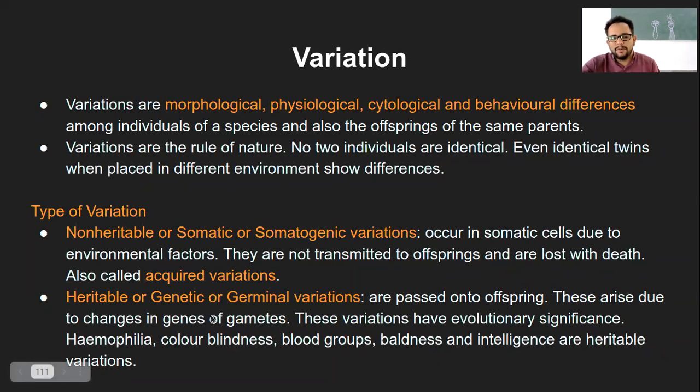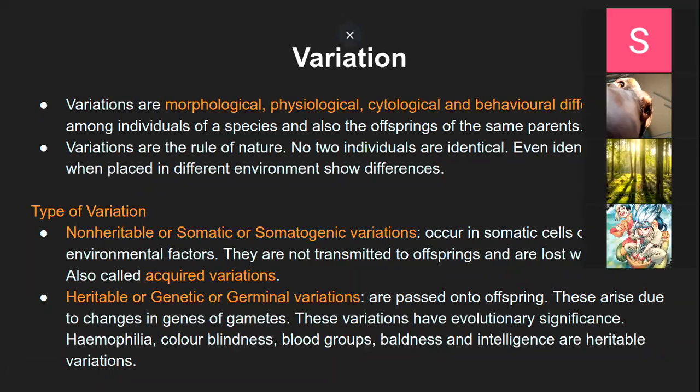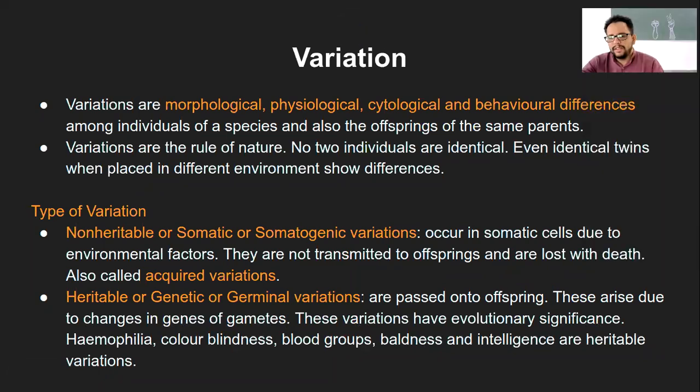During gamete formation, some genes are changed, and that leads to the variation. And these variations have evolutionary significance because they are being passed on across different generations.